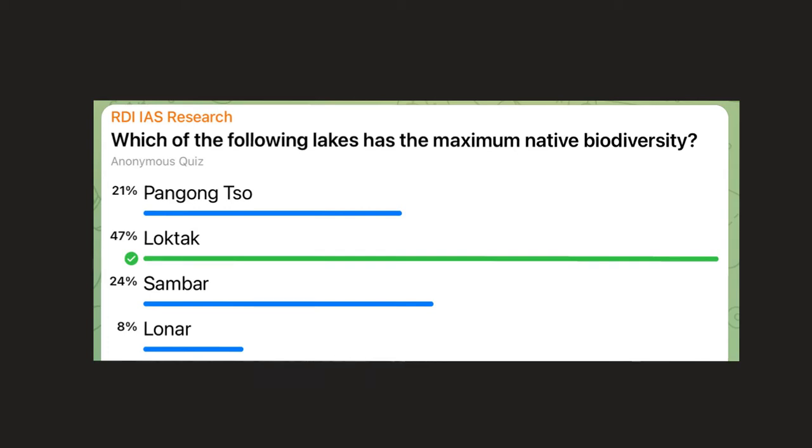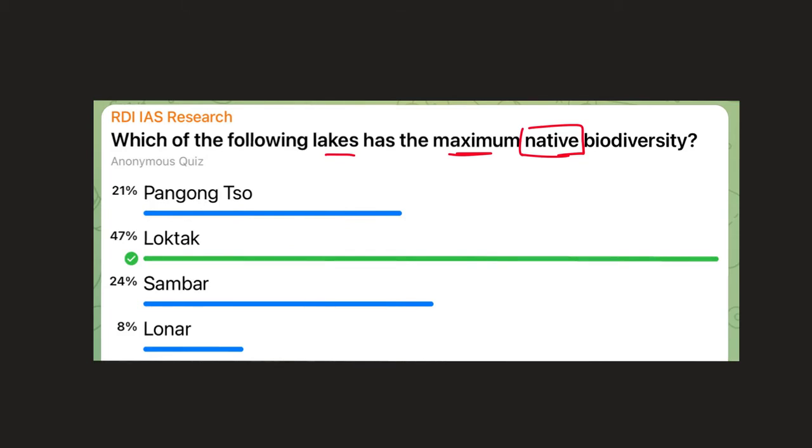Morning, officers. So, yesterday the first question was based on logic. It read, which of the following lakes has the maximum native biodiversity? This word native is important because native means that the biodiversity is local to the area, to the lake. We are not talking about migratory species, migratory biodiversity.